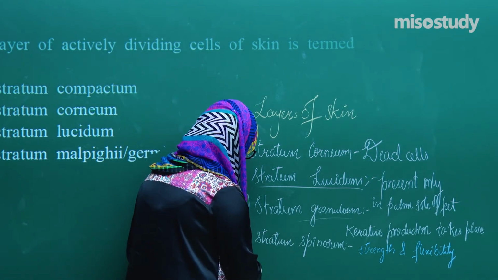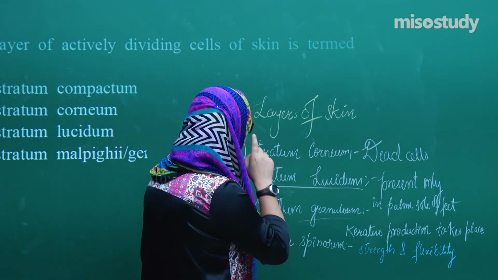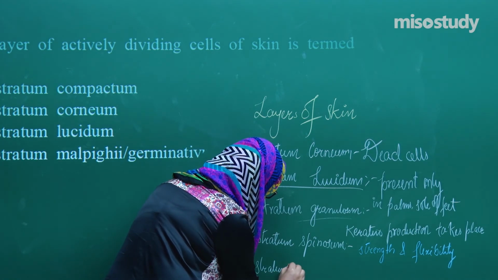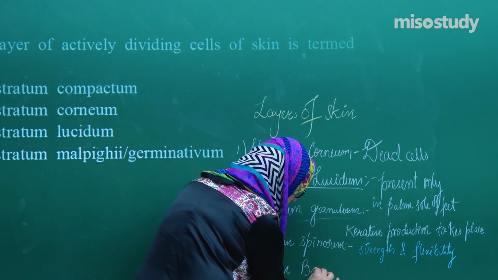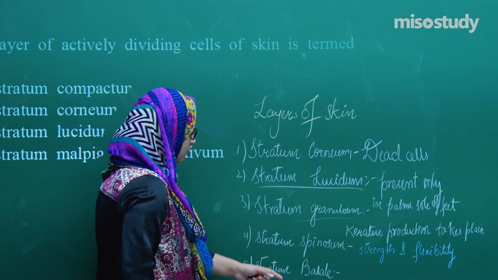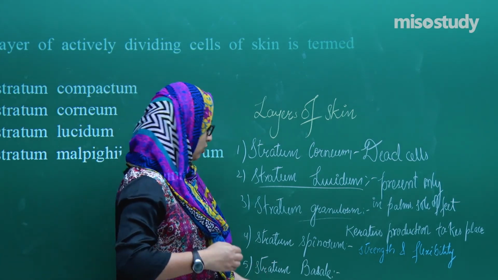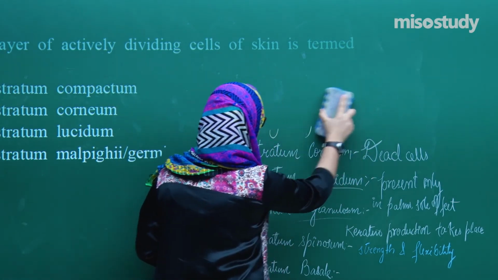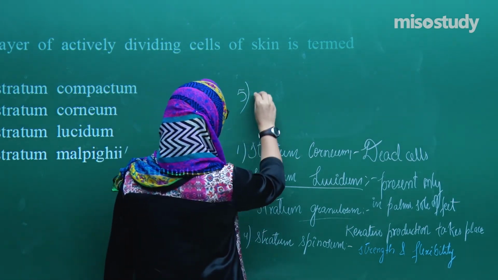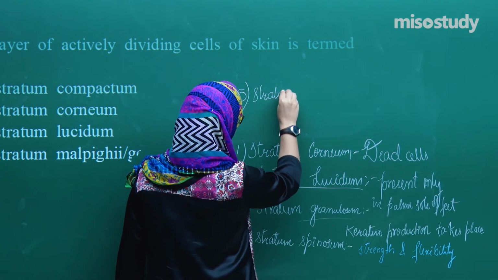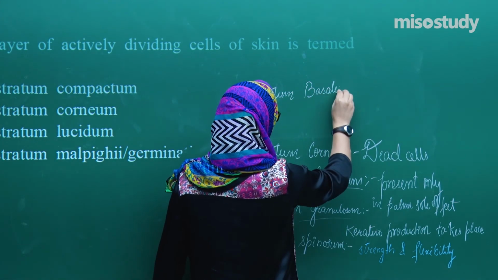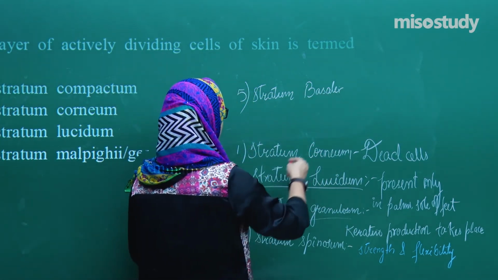Now the last layer, that is the deepest layer, is stratum basale. Now this layer is the innermost layer, okay? This is the innermost layer. I will write it here, so that you people can see it clearly. The stratum basale. This is the fifth layer of the skin, or you can say the deepest layer of the skin.